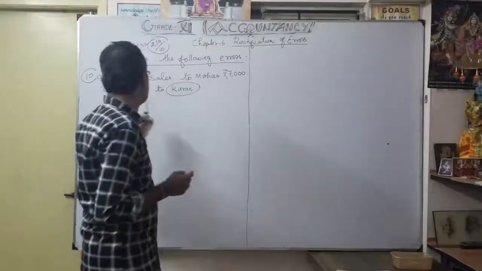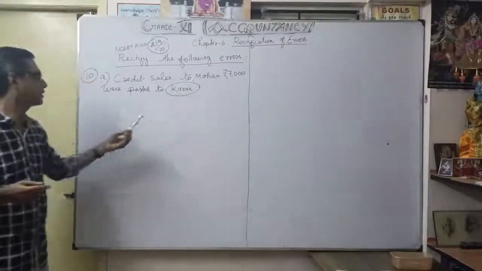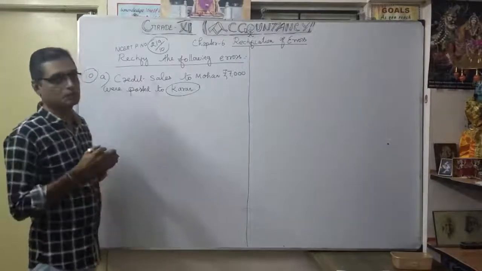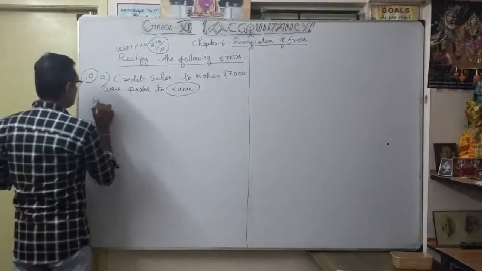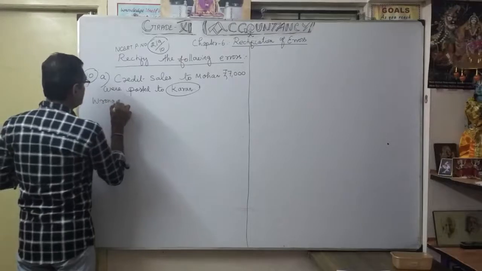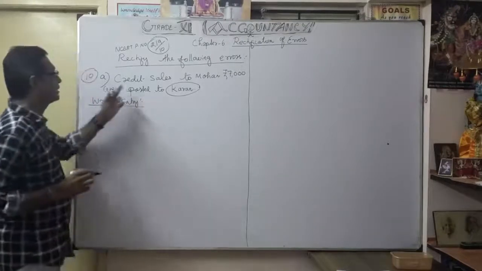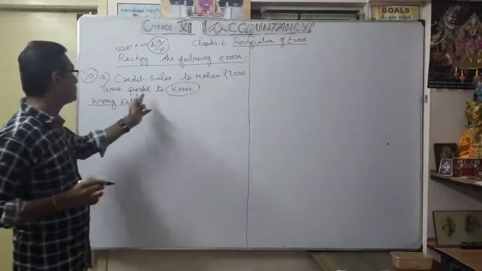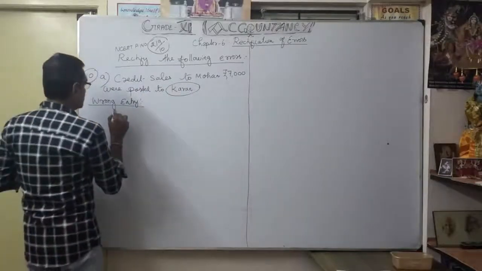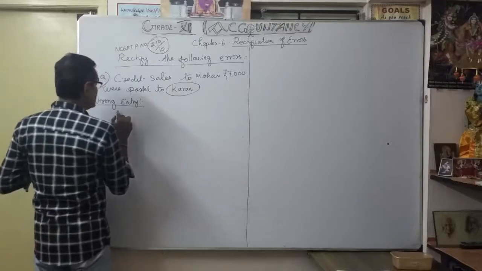So what is the first one? Credit sales to Morgan 7,000 were posted to current account. So what is the wrong entry? You have to write like this. Credit sales to Morgan are posted to current account. So instead of Morgan, they debited whom?